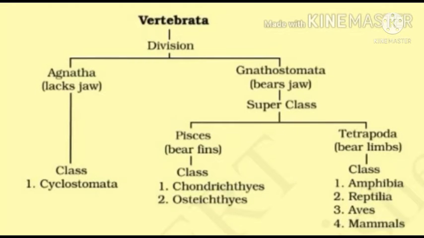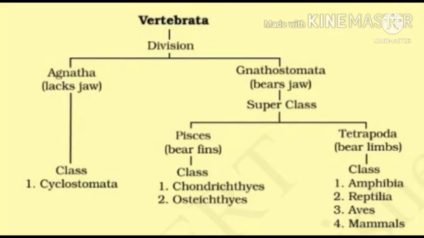The superclass Pisces includes all fishes, which are essentially aquatic forms with paired fins for swimming and gills for respiration. Pisces includes Chondrichthyes, meaning cartilaginous fishes, and Osteichthyes, meaning bony fishes.